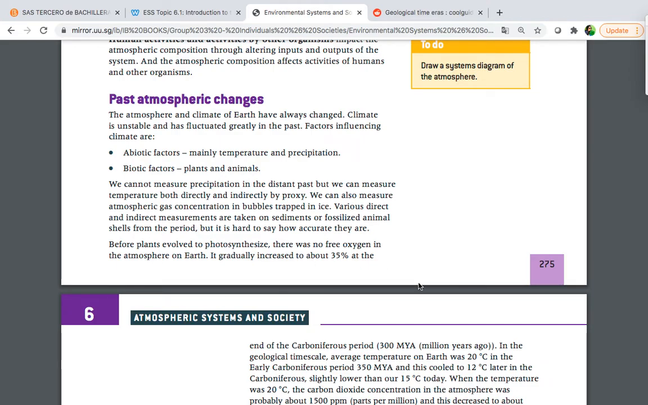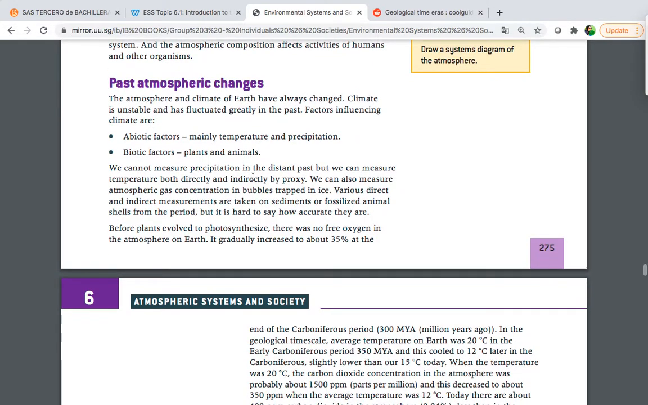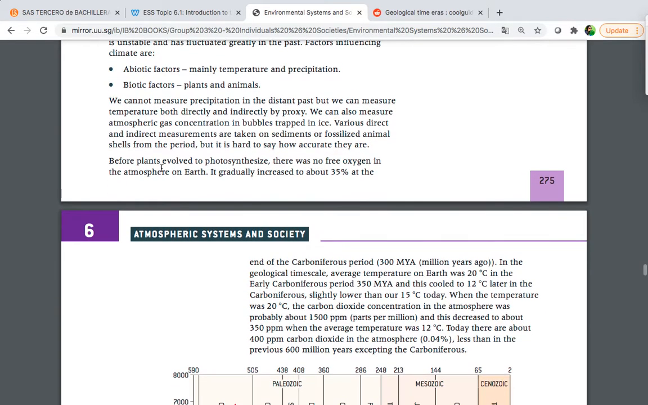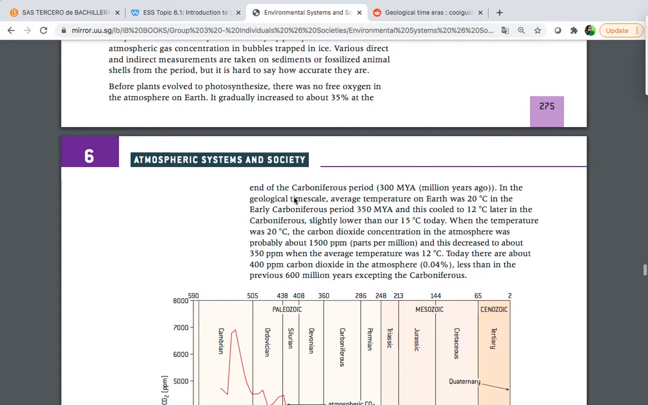So in this video we're going to talk about past atmospheric changes, okay? The atmosphere and the climate of this planet have always changed. That's because of abiotic factors and biotic factors, okay? Mainly abiotic factors such as temperature and precipitation, and biotic factors such as plants and animals. Remember that the atmosphere that we have now was different billions of years ago. Before plants evolved to photosynthesize and produce oxygen, there was no free oxygen in the atmosphere of this planet. And there were changes in the temperature and the concentration of CO2 during those billions or millions of years, okay?